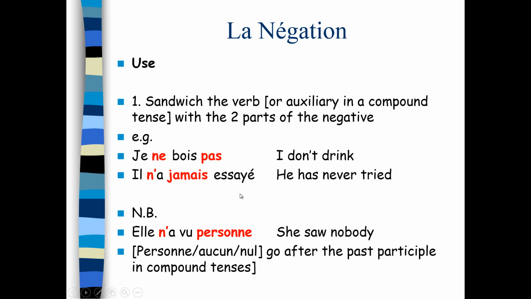He's never tried. However, there are some exceptions to this rule. They are personne, aucun, and nul. These go after the past participle in a compound tense, so they're a little bit different. Here's an example. Elle n'a vu personne. Elle n'a vu aucun, for example, and so on. So personne, aucun, and nul are an exception to this rule.